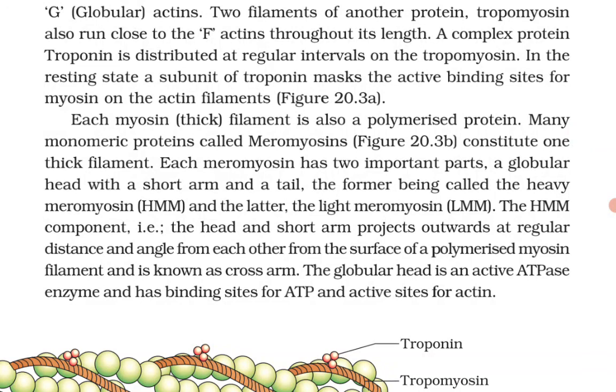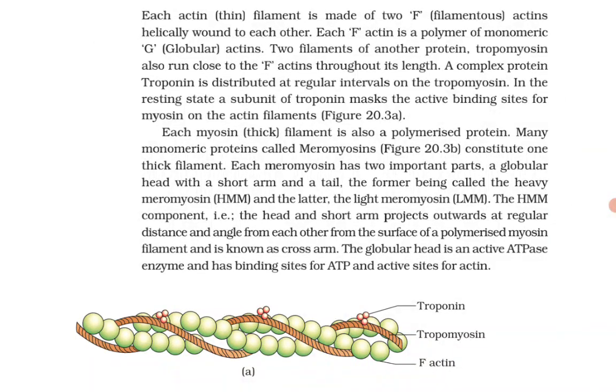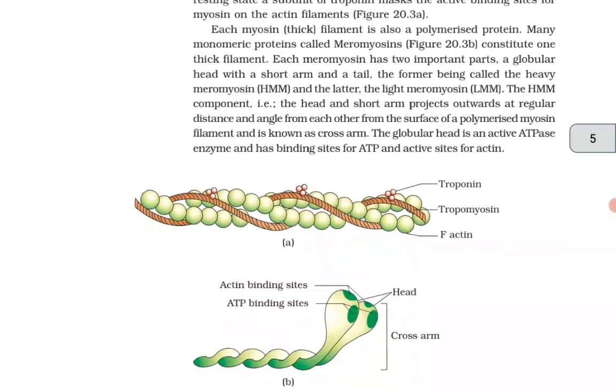The HMM component, that is the head and the short arm, projects outwards at a regular distance and angle from each other from the surface of the polymerized myosin filament and is known as the cross arm. The globular head is an active ATPase enzyme and has binding sites for ATP and active sites for actin.